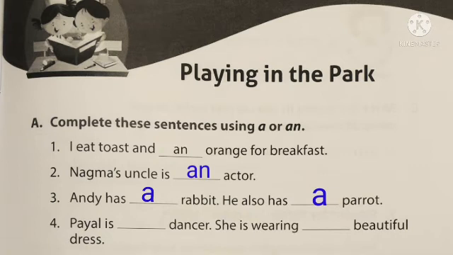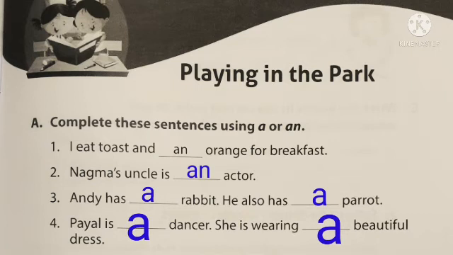And the fourth one, Payal is dash dancer. Here the word dancer starts with the letter D. D is a consonant sound, so before that we can use a. So we can read it like that. Payal is a dancer. She is wearing dash beautiful dress. Here the word beautiful starts with the letter B. B is a consonant sound, so before that we can use a. So we can write the sentence like this. Payal is a dancer. She is wearing a beautiful dress.